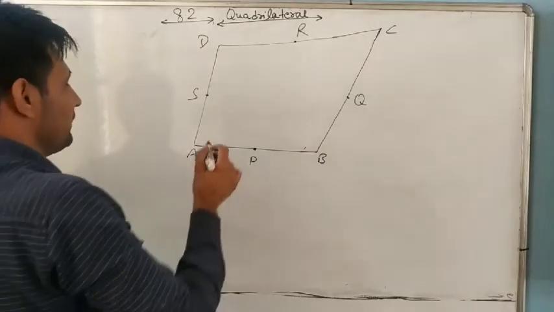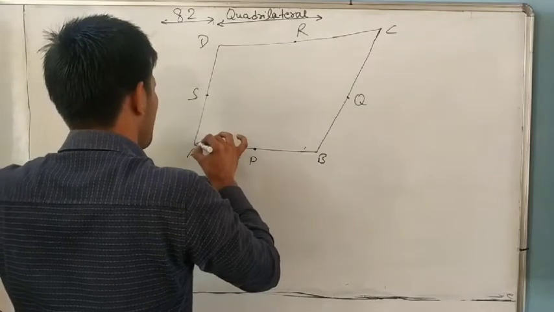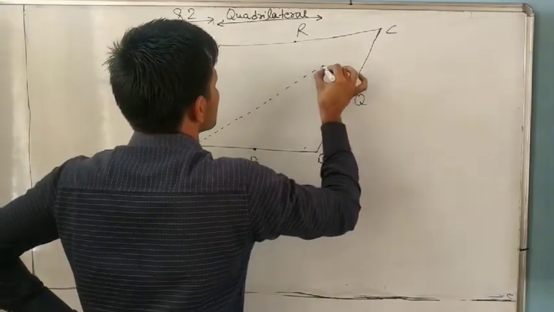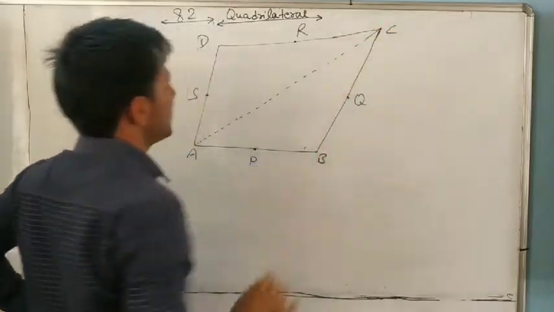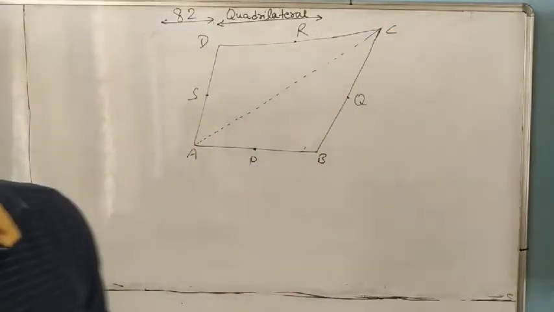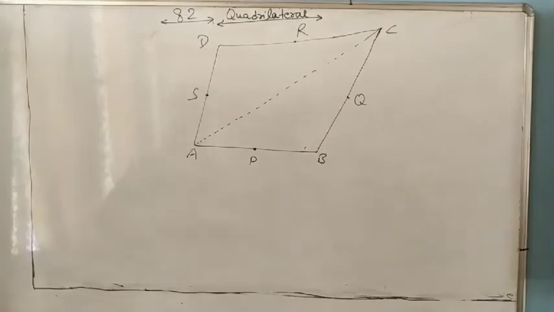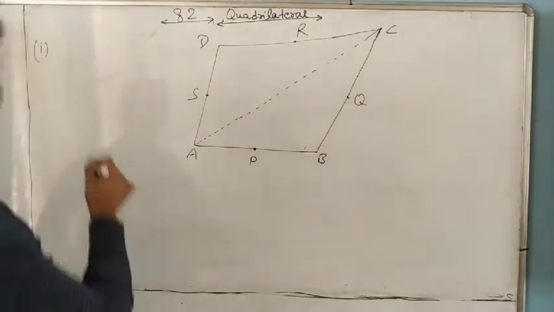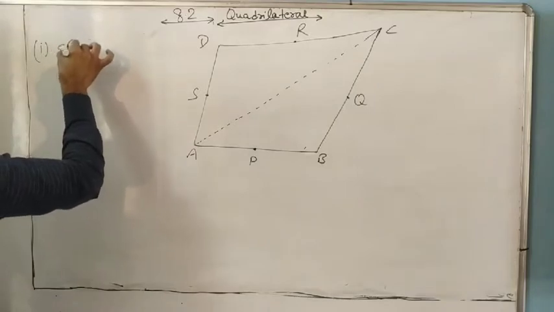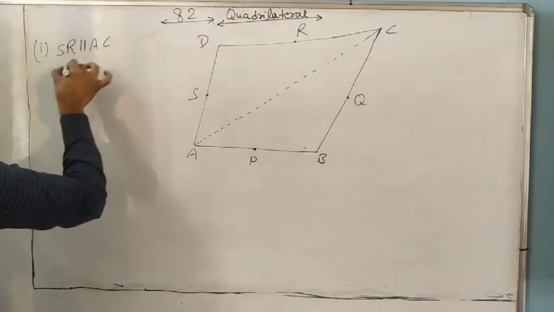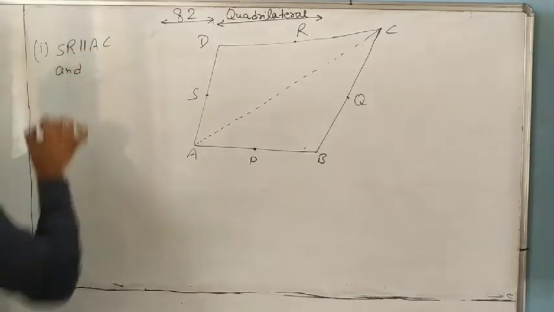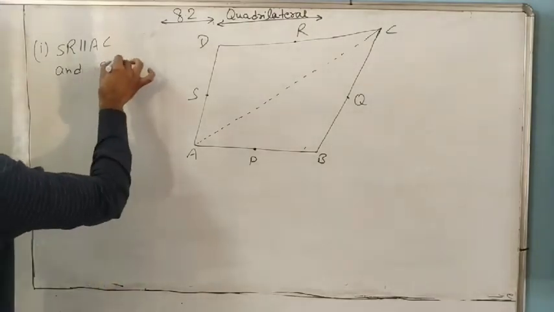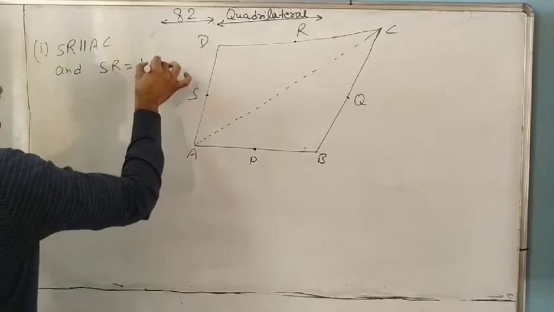and AC is the diagonal. That is given. Then show that, first, SR is parallel to AC, and second, SR is half of AC.